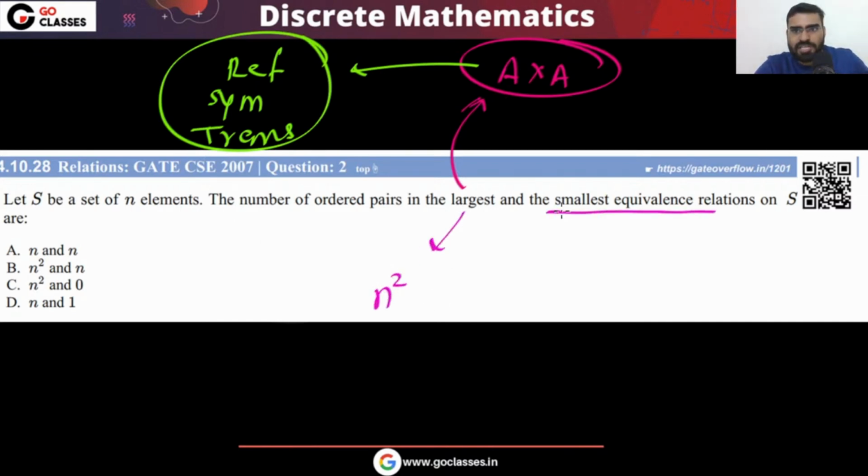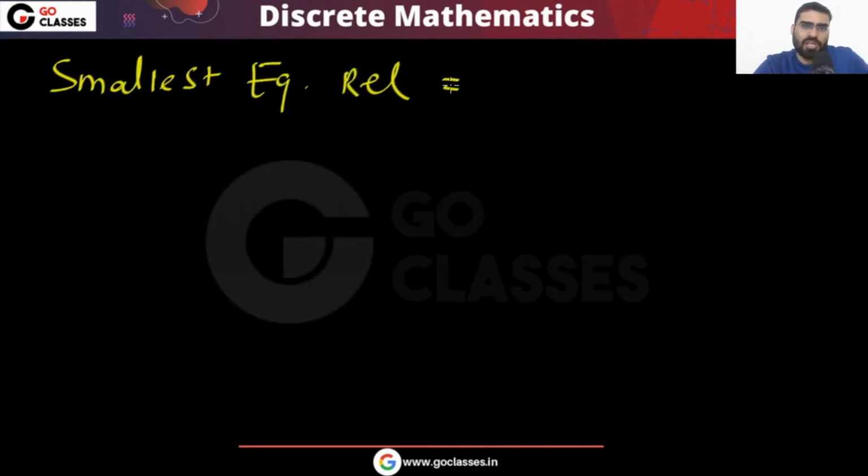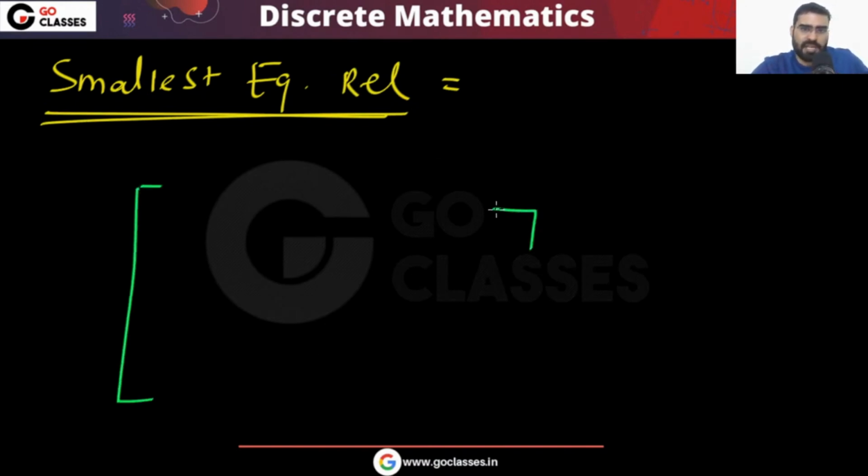What is the smallest equivalence relation? At least it must be reflexive. Smallest equivalence relation means that every element is related to only itself.